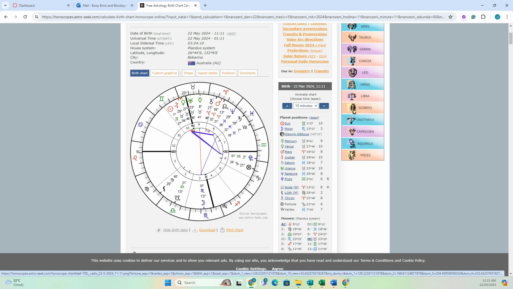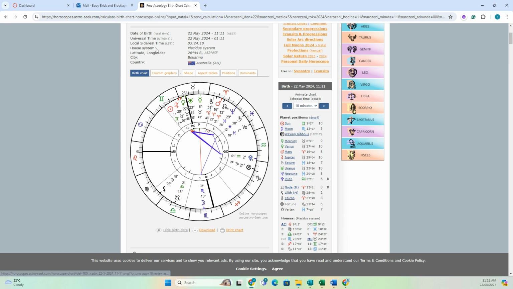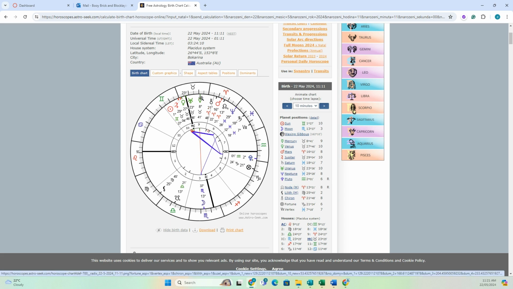Look at the IC as well, because that is all the roots and the foundations. And then also look at what's going on in the 8th and 12th houses, because they are the hidden houses, and they are the houses that you want to be able to help them bring to light as well. Obviously look at where their sun is and help them with education through the 3rd house and Mercury and the energy of Gemini as well. But I'm not going to go too far into that. I'm just going to leave this as it is.